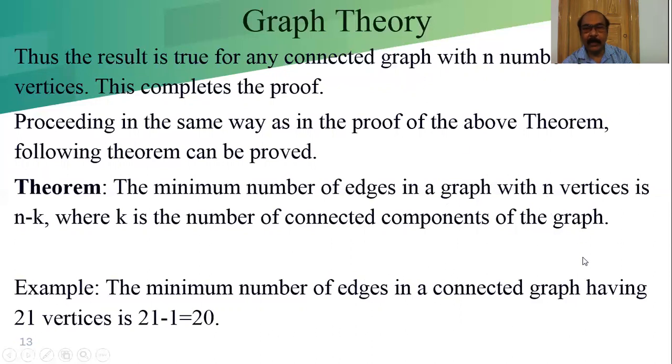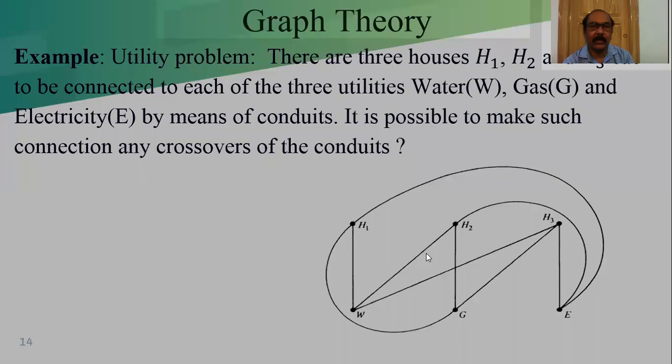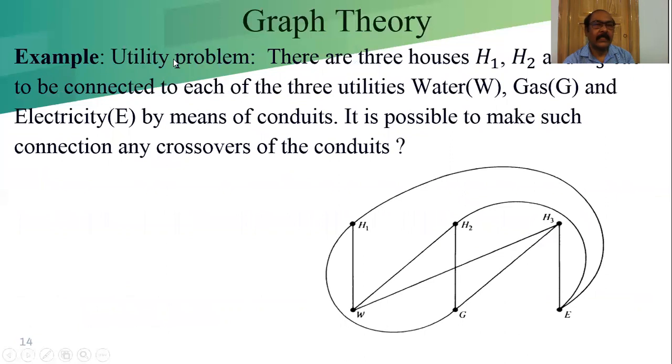So what is the minimum number of edges? For n vertices, we get n minus 1 edges. So it is a connected graph with n minus 1 edges. When the number of vertices is n, the minimum number of edges is n minus 1. It may be more than that, but for connection we need a minimum of n minus 1 edges.